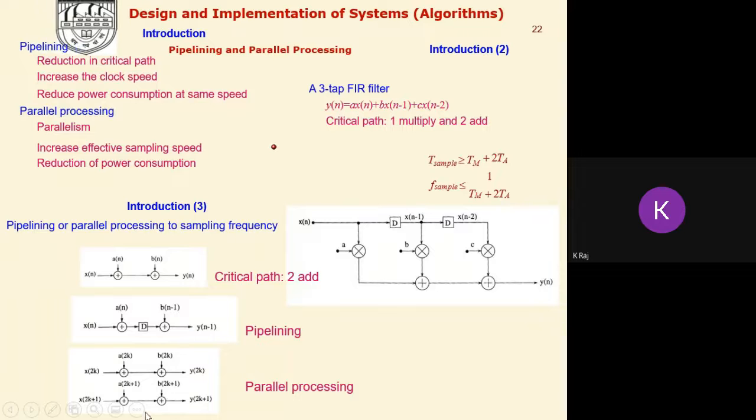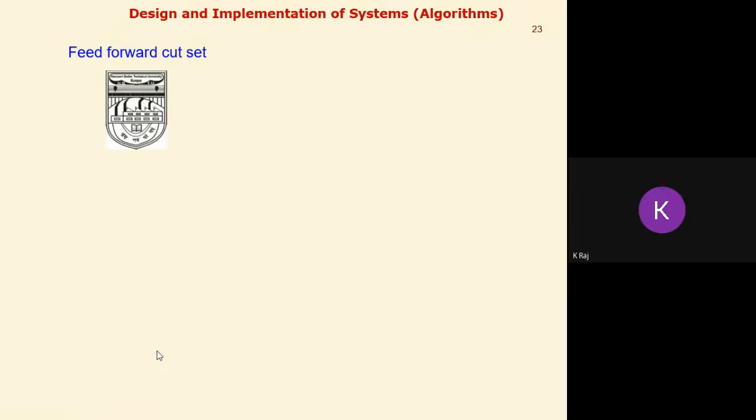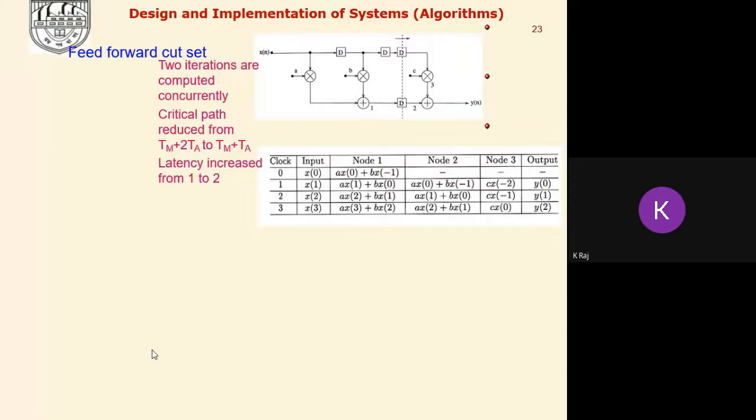In parallel processing, we are processing one sequence at a time in the normal case, but here we are using 2 sequences at a time. So a single input single output system will be converted into a multiple input multiple output system in the case of parallel processing. Now we can combine these two, pipelining and parallel processing, in order to get a better result.